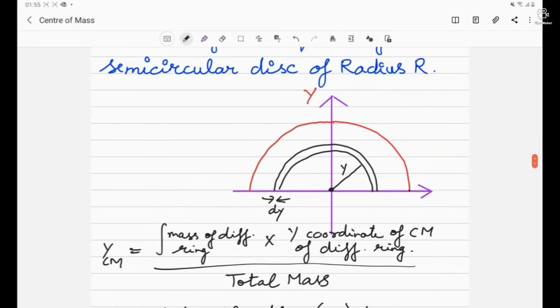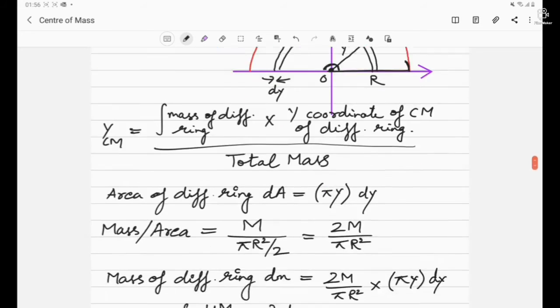Now let's see the limits. What should be the limit of y? Obviously, when we consider the ring to be the nearest to the point O, we can say the y value will be 0. And when we consider the farthest ring, we can say that the y value is equal to capital R, that is the radius of the disk. So it means that the y limits are from 0 to capital R.